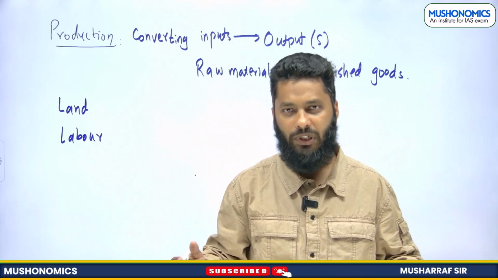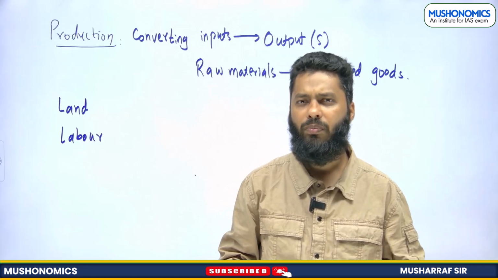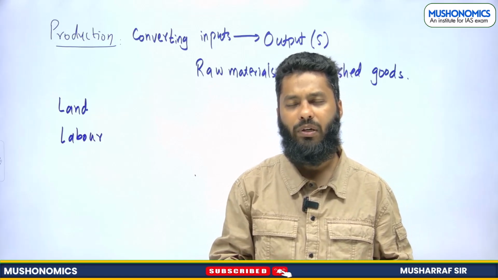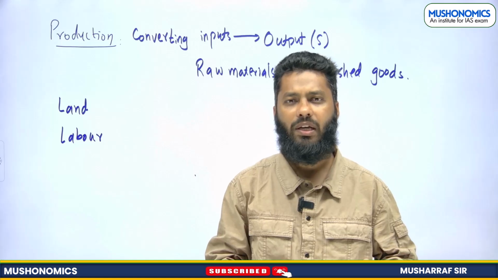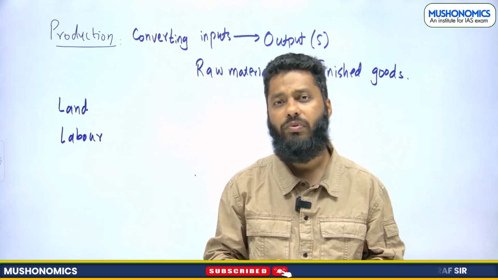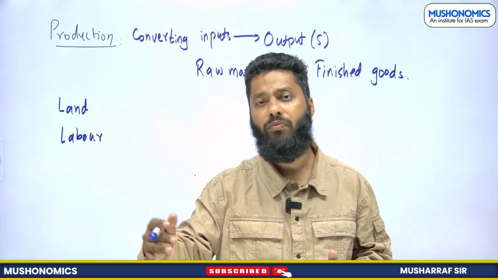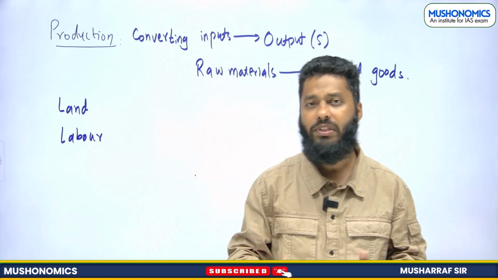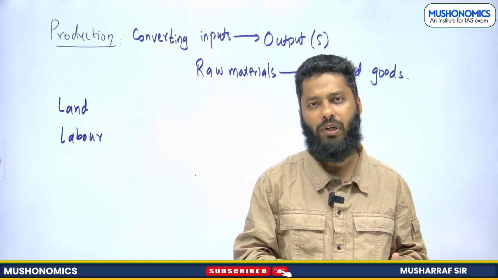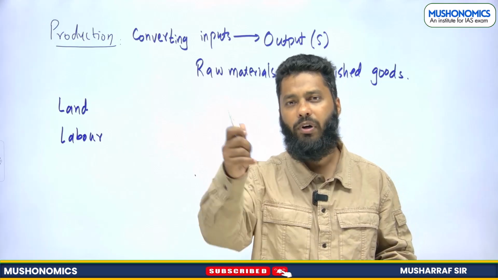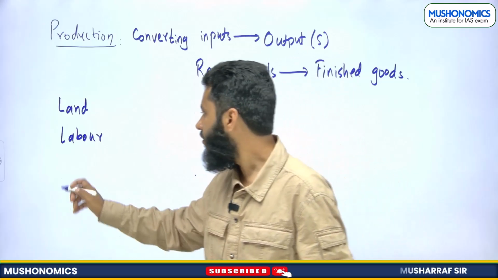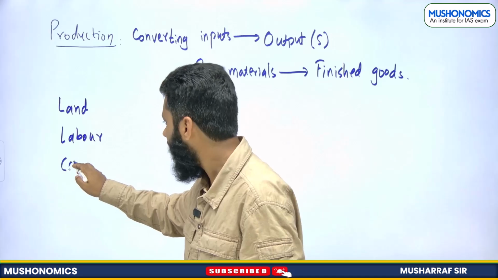Some machines. I hope you can recall the discussion over capital good versus consumer good. Capital goods are the goods which are used for further production of goods and services. A machine is a capital good because it will be used for production of this particular marker. So land, labor, and capital.